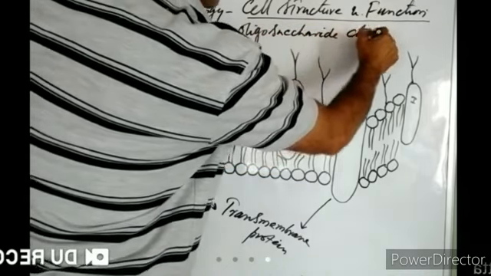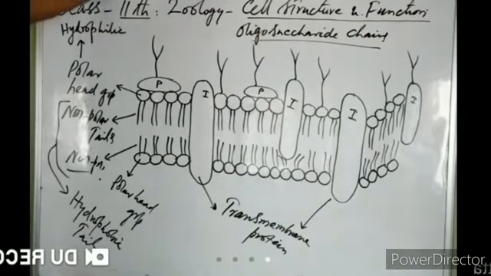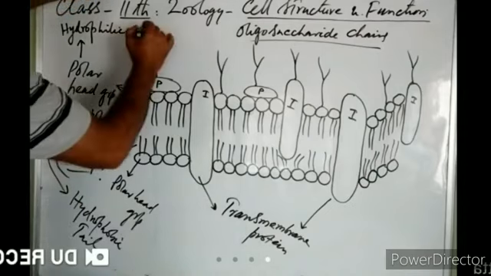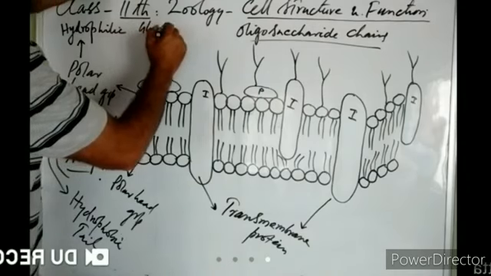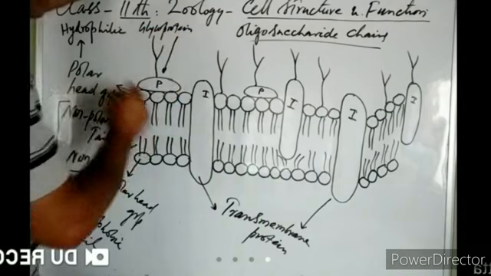When oligosaccharides get joined to a protein or lipid, that makes a glycoprotein or a glycolipid. So this is a glycoprotein here, right? This is a glycoprotein.